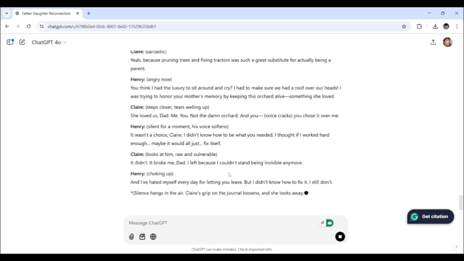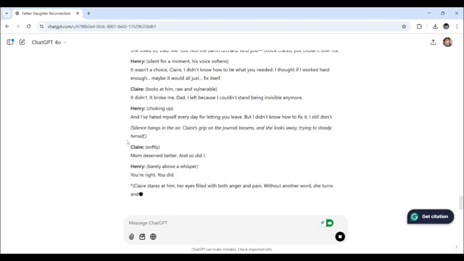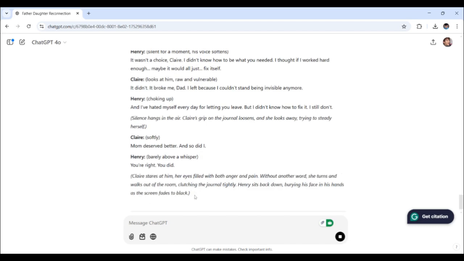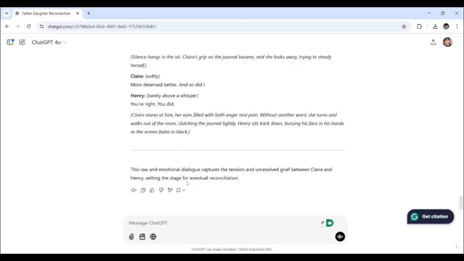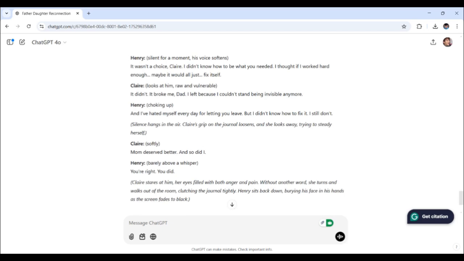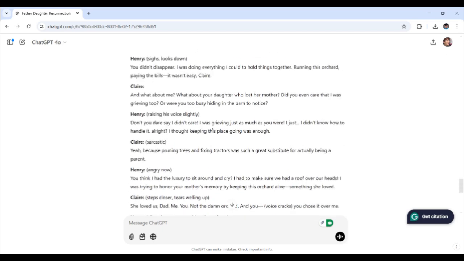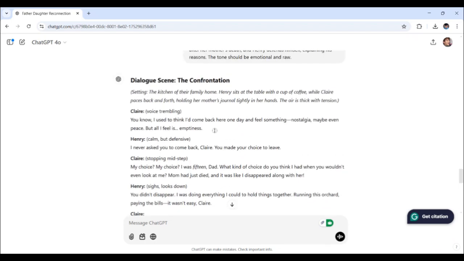Look at that. It isn't just heartbreaking to read the dialogue here and there. That is quite a solid foundation for a scene that could really resonate with the audience. Let's scroll up one more.